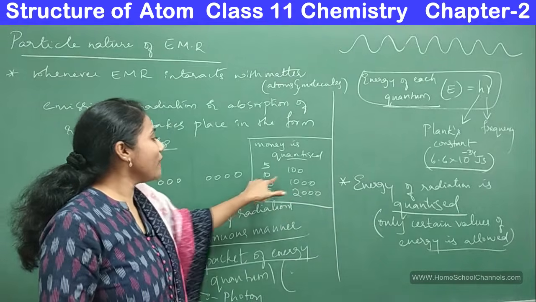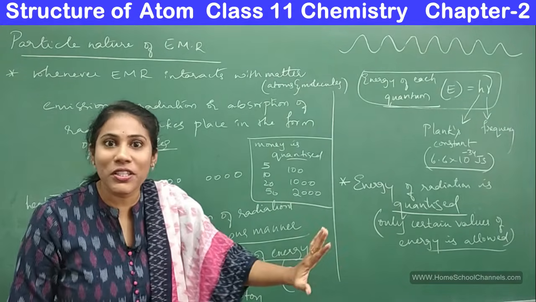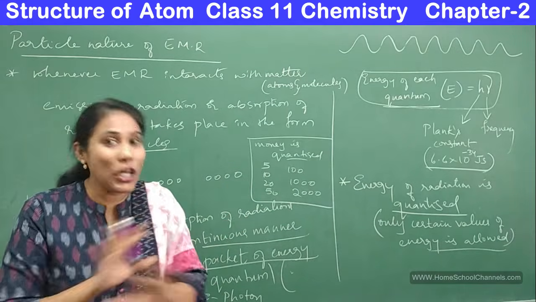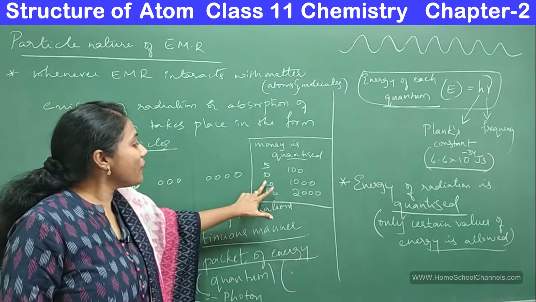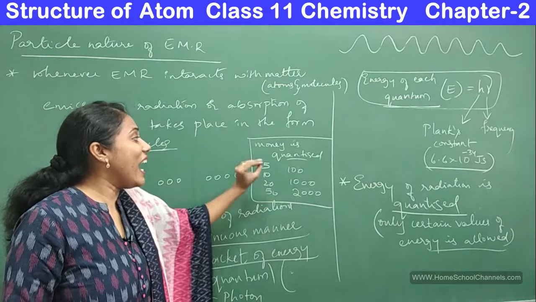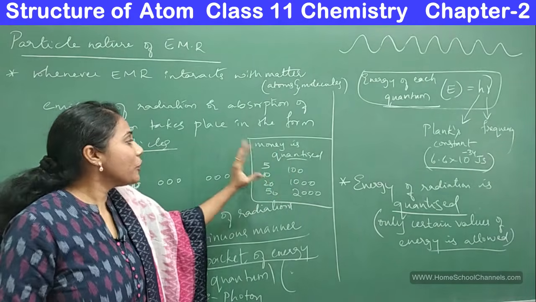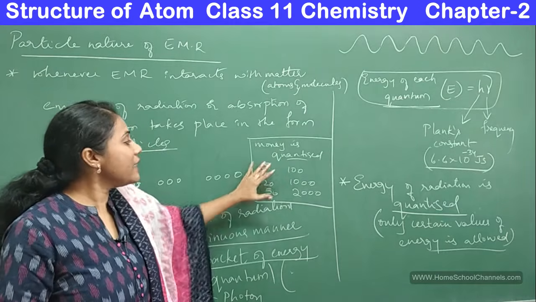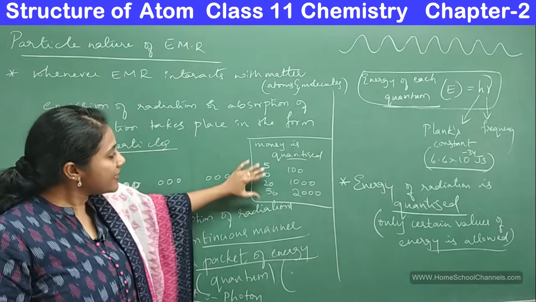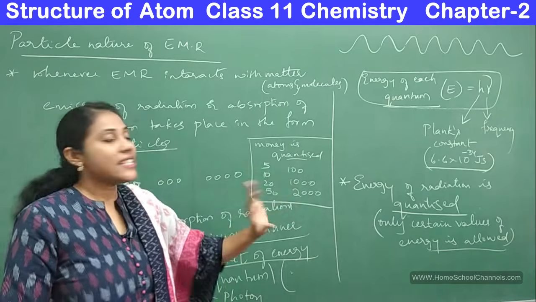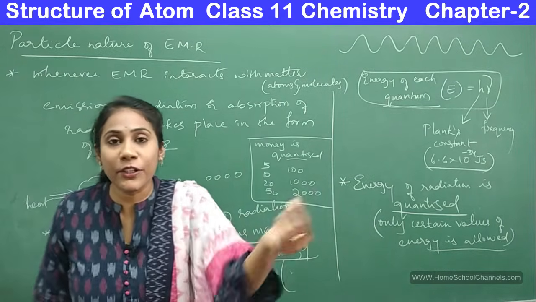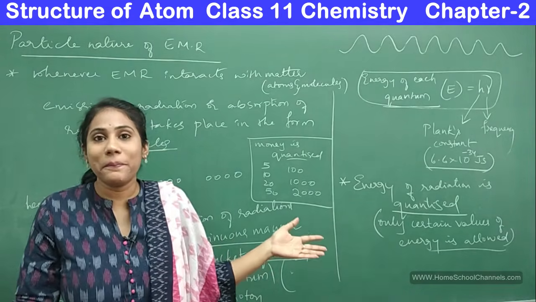If I want a 150 rupee note, not possible. A 70 rupee note, not possible. Only these values of notes are possible. Only certain values of notes are allowed.